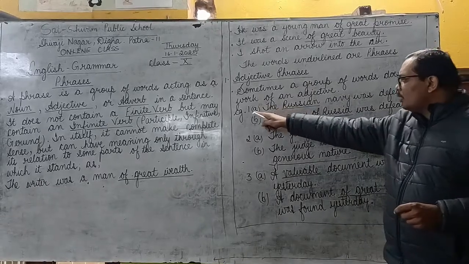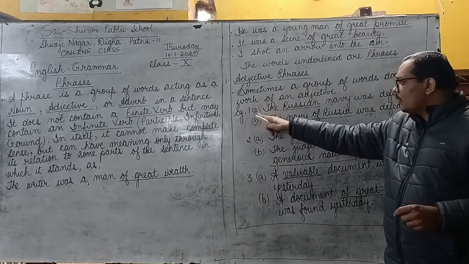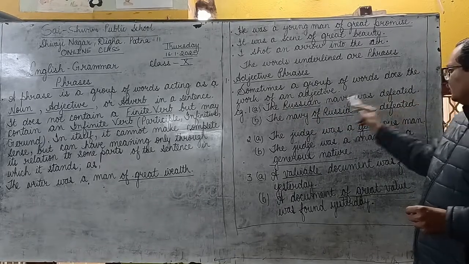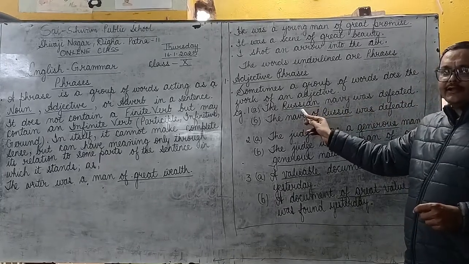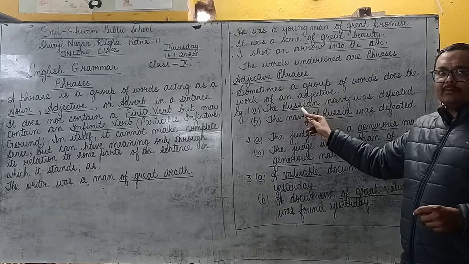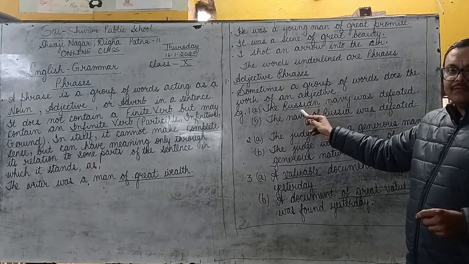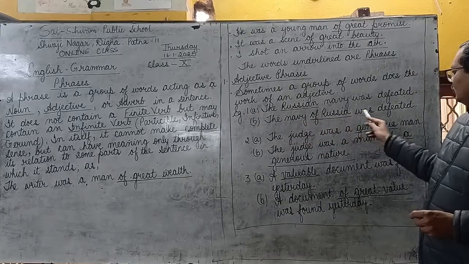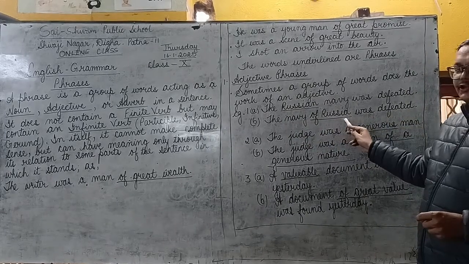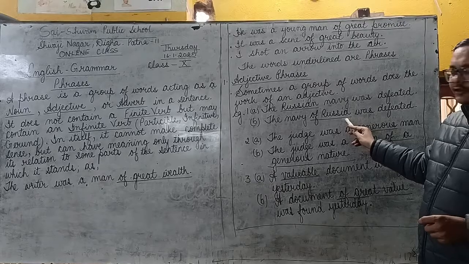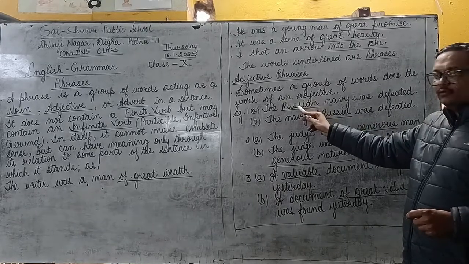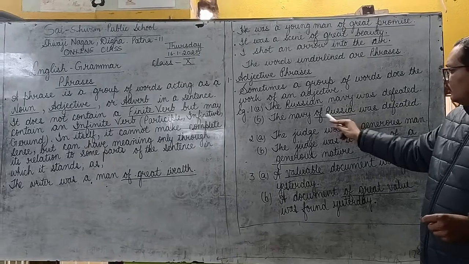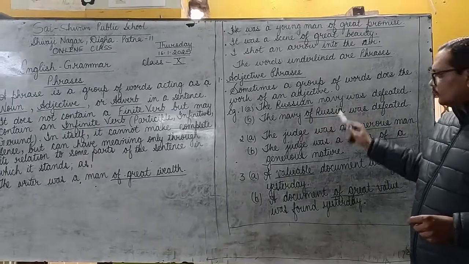Now see sentence number 1a. The Russian Navy was defeated. Here Russian is an adjective. This can be replaced with an adjective phrase like, the Navy of Russia was defeated. Of Russia is an adjective phrase. So you can see that Russian, which is an adjective, has been replaced by an adjective phrase, of Russia.